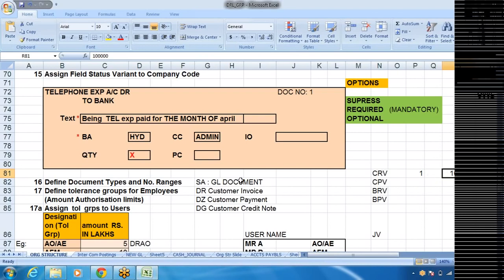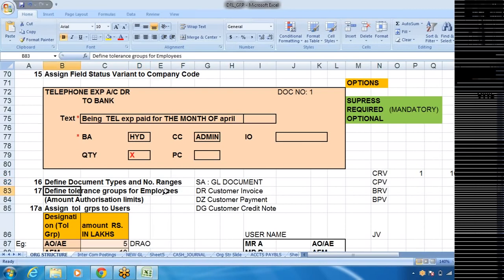If I say 1 to 1 lakh is given to the SA document, then the system will post accounting entries like 1, 2, 3, 4, up to 1 lakh, taking that number each time. That is called document type and number ranges. How we do it, we'll go to the system and see.